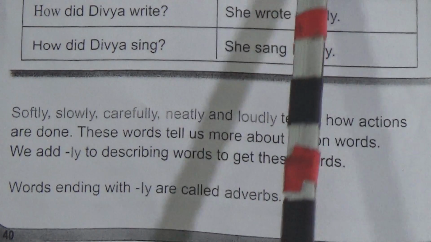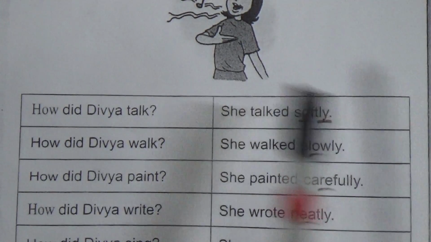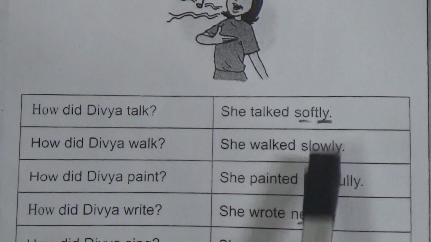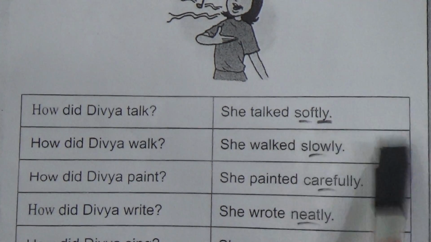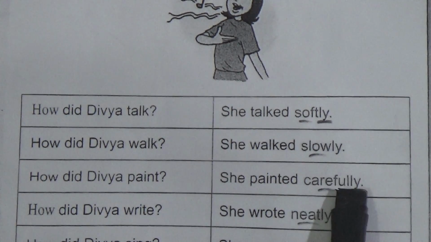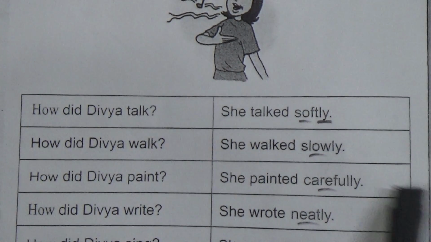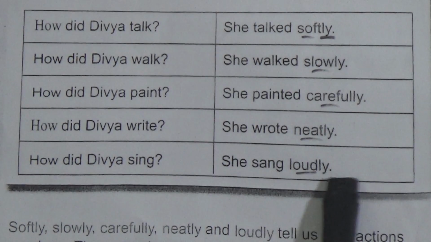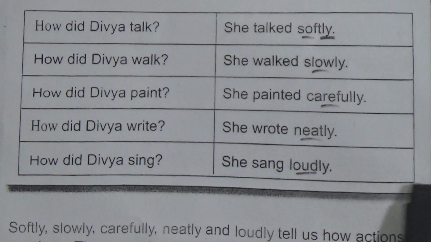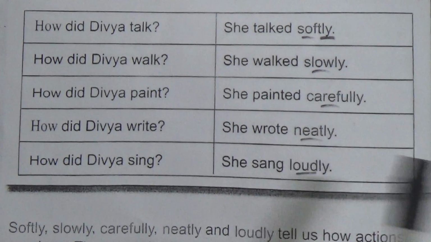Soft, we add ly, then we get an adverb. Slow, describing word, then we add ly, then we get adverbs. Careful plus ly, we get an adverb. Neat plus ly, then we get an adverb. Loud plus ly, then we get the adverb loudly.